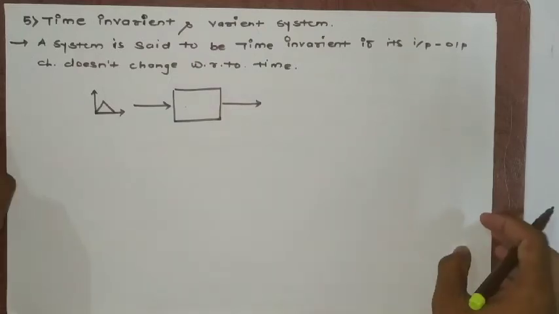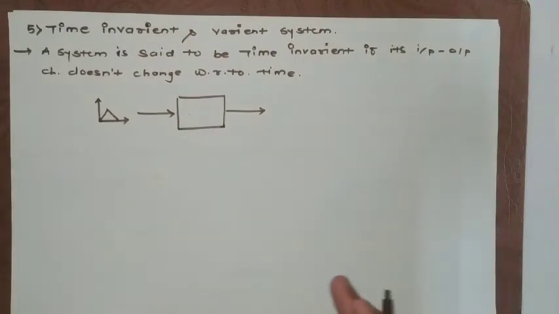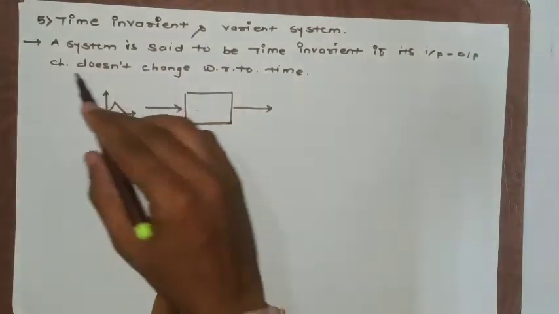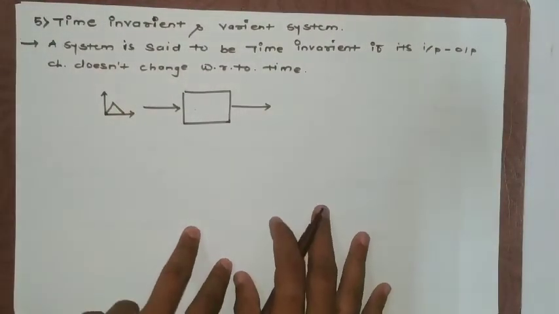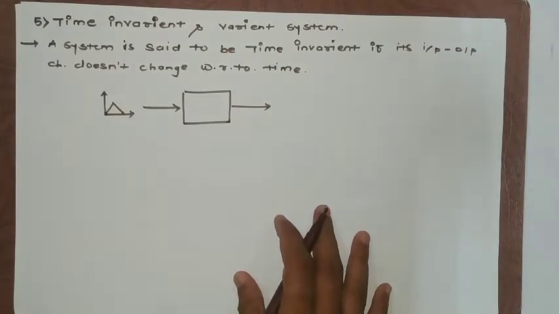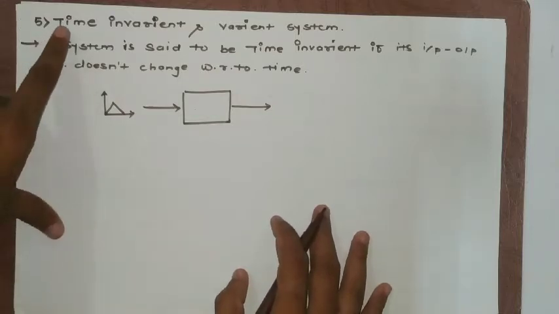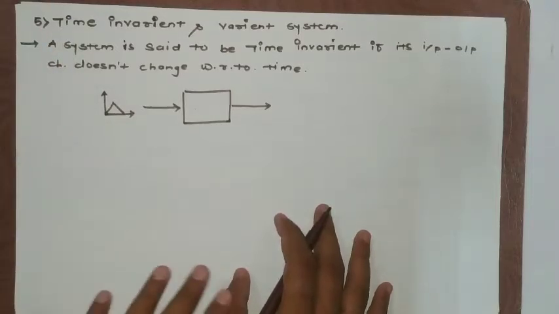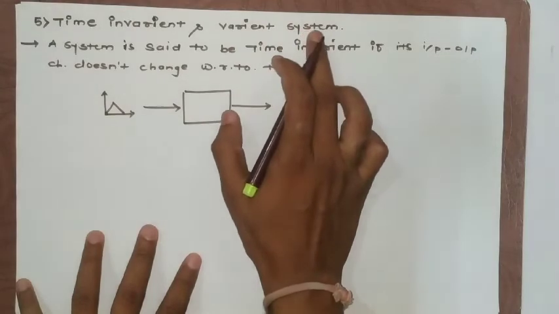Now in this segment we'll discuss the next classification: time invariant and time variant systems. Friends, its name itself indicates it should be dependent upon time. So let us define. A system is said to be time invariant if its input and output characteristics don't change with respect to time. That means even if the input is delayed by a certain time, the same should be replicated at the output side. And if their input output characteristics are changing with respect to time, it is known as a time variant system.